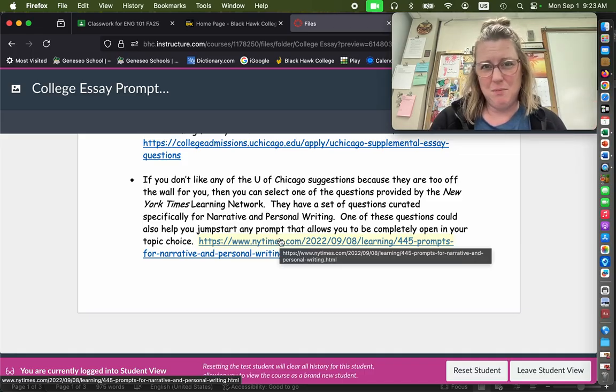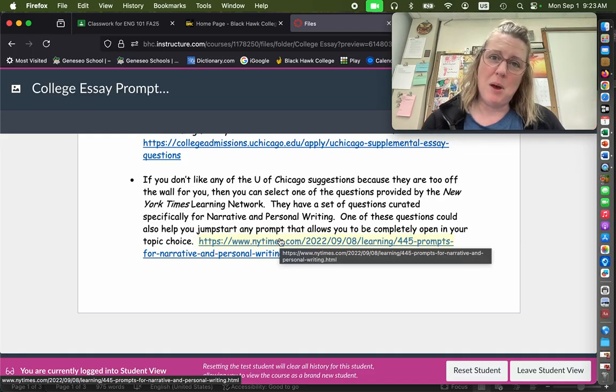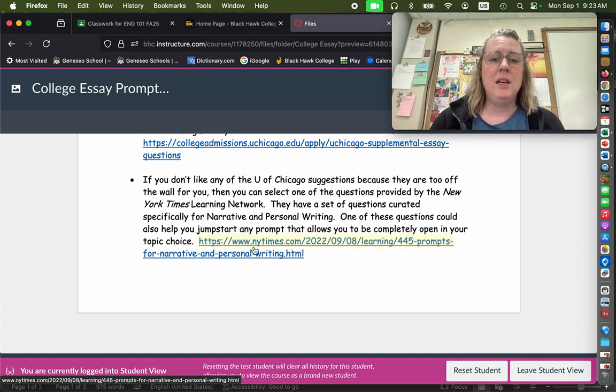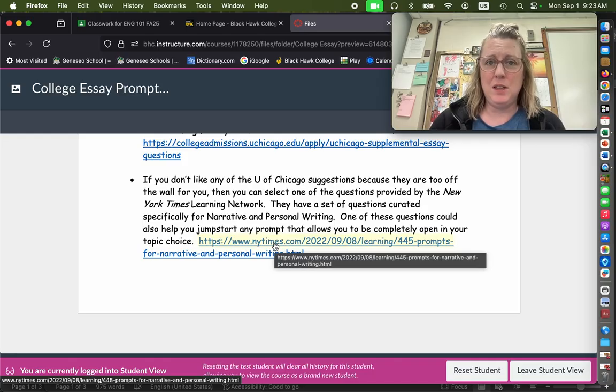They categorize them. So you've got prompts about work experience, you've got prompts about personality, you've got prompts about future plans, you've got prompts about your use of technology. Like, I think there's probably 20 different categories and tons of prompts underneath each one of those categories. So if you absolutely can't find one that you're willing to write on here, then you're really just sort of being obstinate, I think.